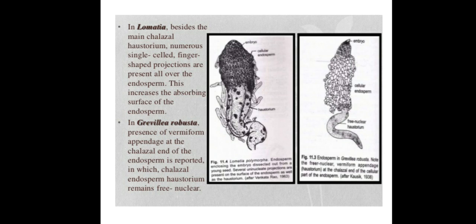One more example is given for this, that is Grevillea robusta. In the second diagram, you can observe Grevillea robusta. Presence of a vermiform appendage at the chalazal end of the endosperm is reported, in which the chalazal endosperm haustorium remains free nuclear. That means there is no cellularization at the chalazal side, so free nuclear condition is present at that region. That kind of haustoria is identified in the Grevillea robusta plant.